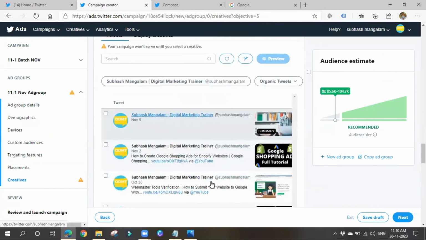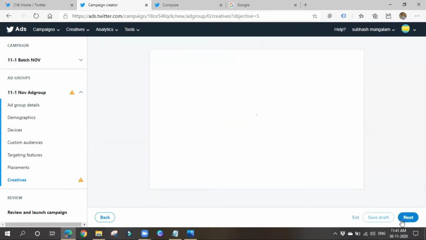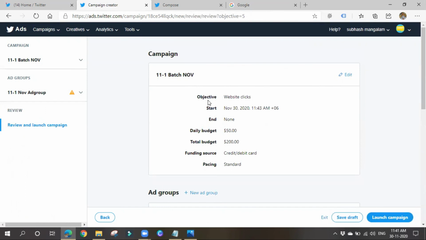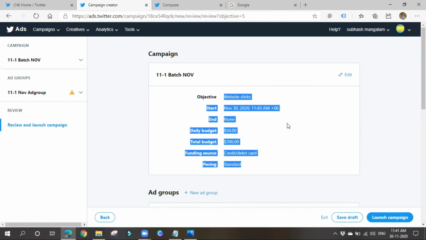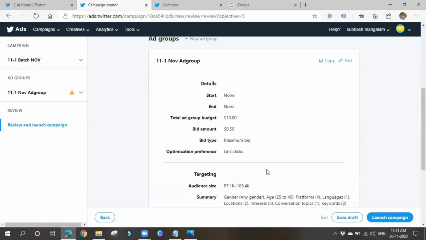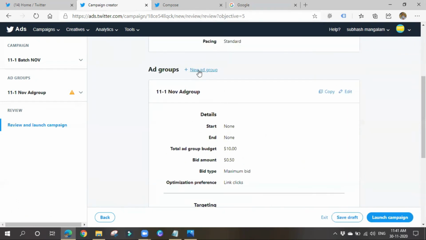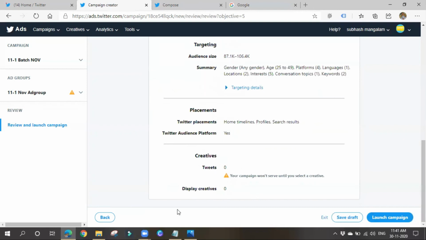right? You can either save it as a draft, okay, or else you can also go for next and directly publish this thing. Let me go for next. So here you can see what all things you have chosen and all. Okay, so in campaign level what all you have chosen, in ad group level what all you have chosen and all. So if you want to create another ad group, we can create another thing also. So here what all creatives you have chosen and all, it will show you.